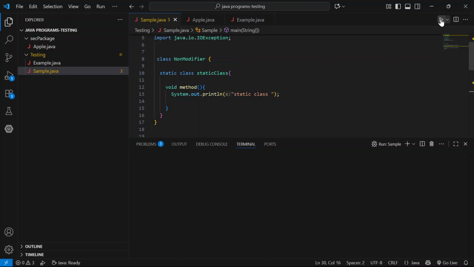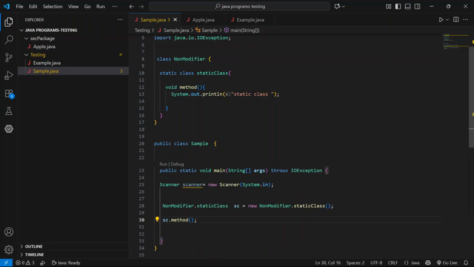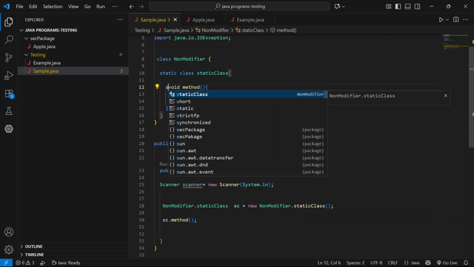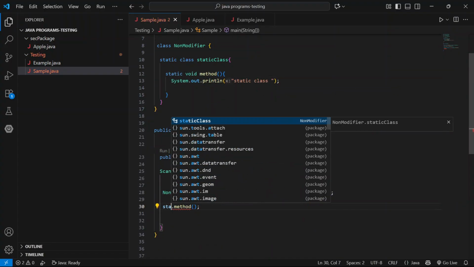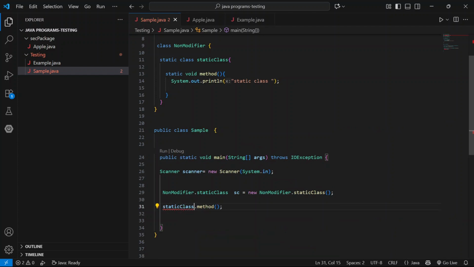In the application, static class. If we declare static on the outer class, it throws an error.